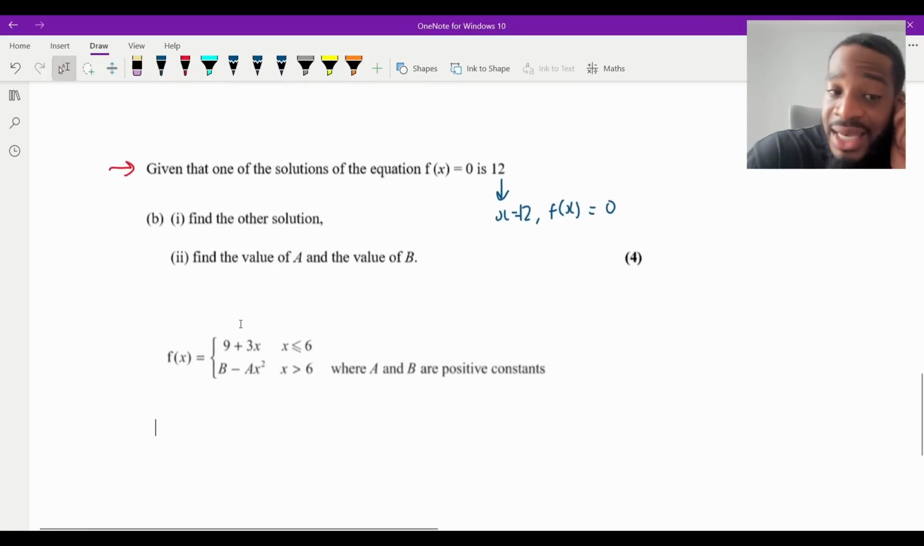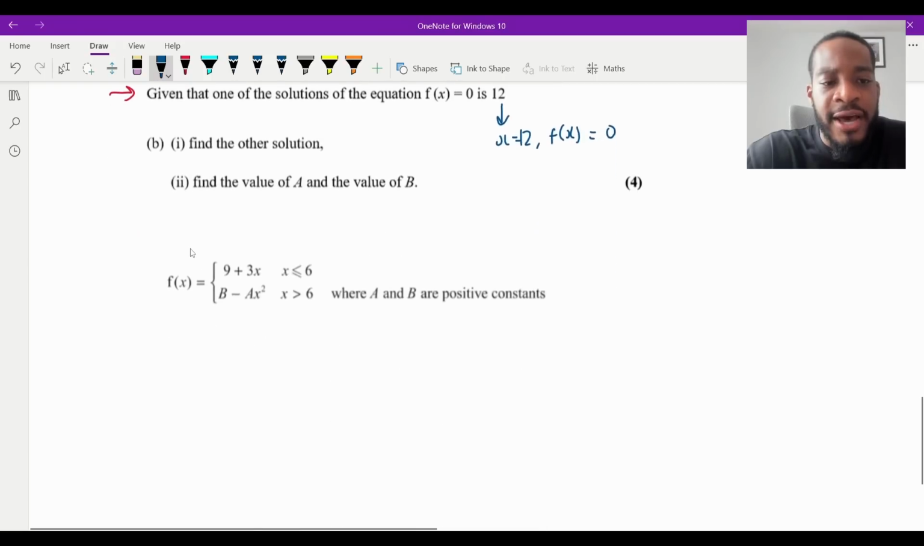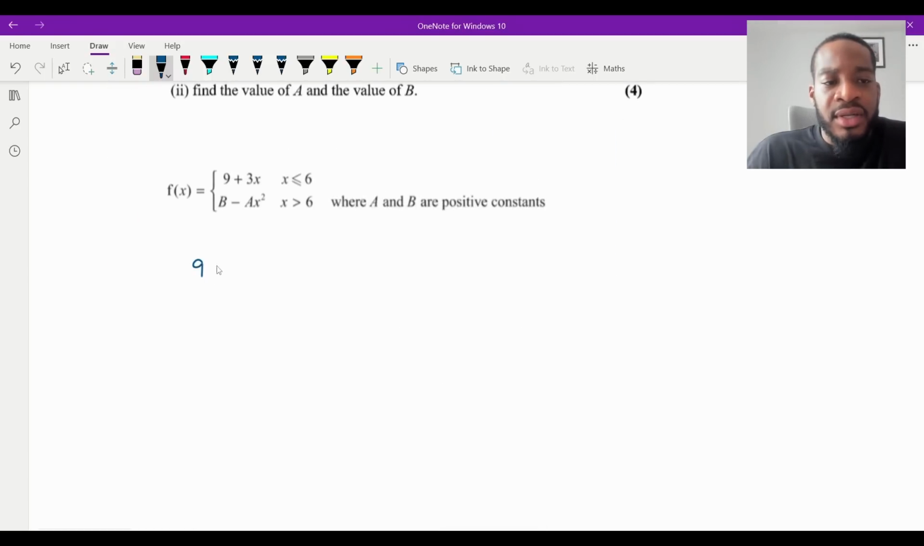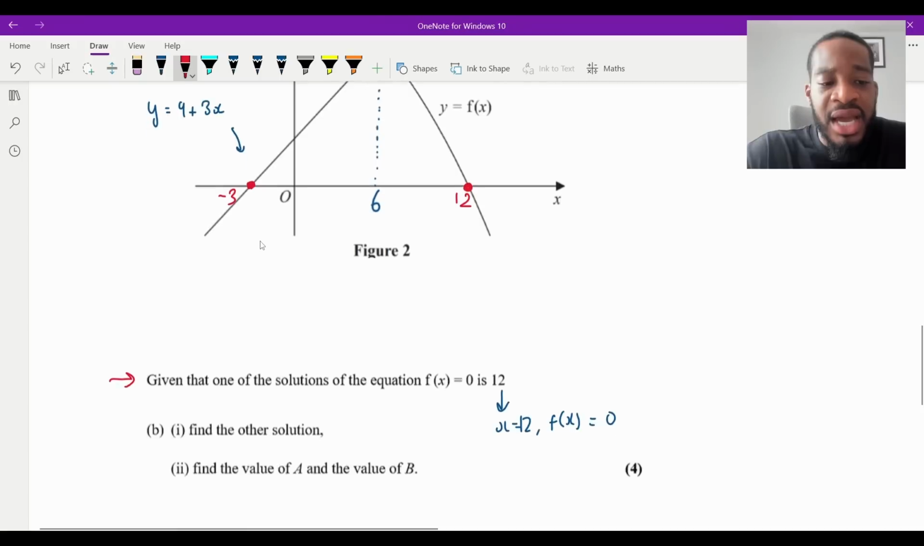So if I set the linear function equal to 0, that will give me the other root, isn't it? Remember, this is the graph of y equals 9 plus 3x. I'm going to set it equal to 0 to figure out what the root is. So I'm going to say 9 plus 3x is equal to 0. That means that 3x is equal to negative 9, which means that x is equal to negative 3. So the other root is negative 3, and I will mark that on the diagram. Why not? So that's going to be minus 3. So that is B(i) done.